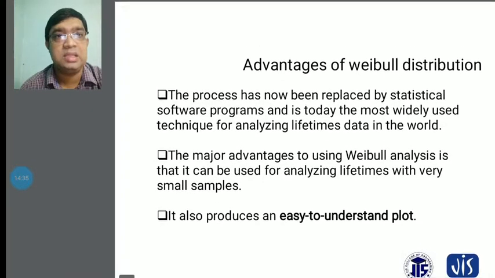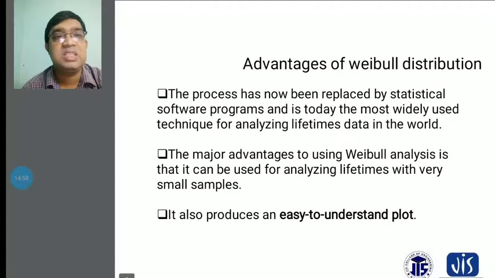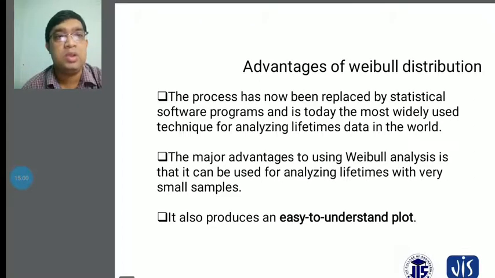The major advantage of using Weibull analysis is that it can be used for analyzing lifetimes with very small samples. You consider the Weibull density distribution function for small samples, for example from manufacturing units, and analyze which type of system you have to adopt, according to the lifetime of your company.